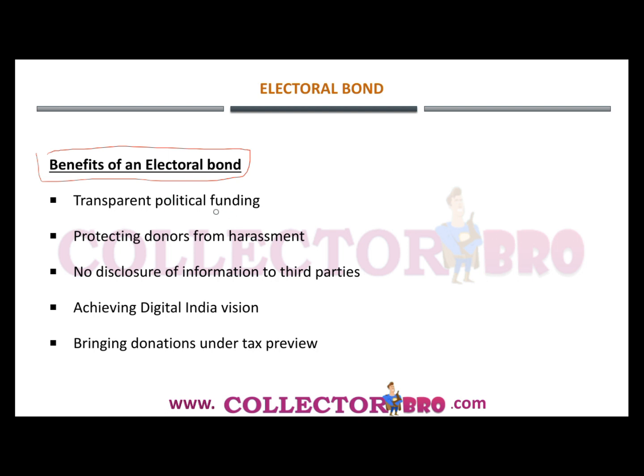Now let's analyze the benefits of the electoral bond. It makes transparency in the political funding, because all transactions are carried out through the banks, that is, through the accounts. Then, protecting the donor from harassment. So if a person A is donating to a political party, say X, then the opposing party Y may target this person because he is supporting that party.